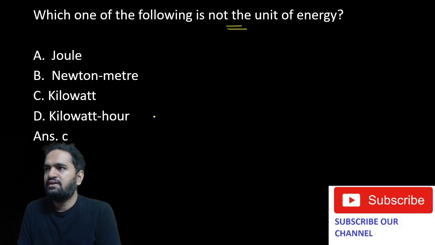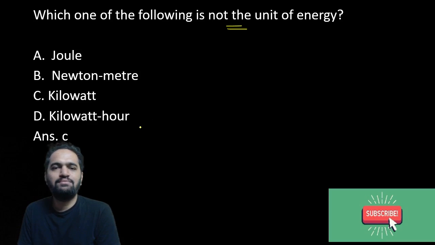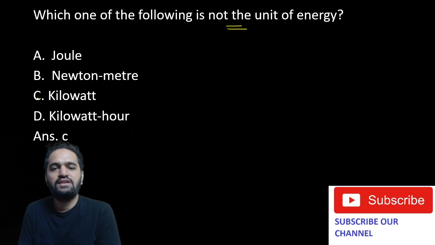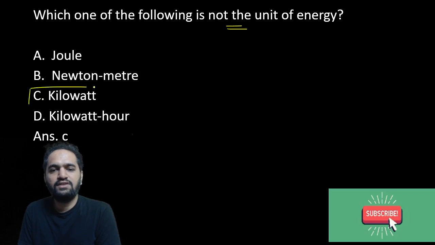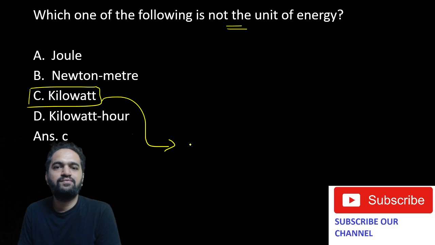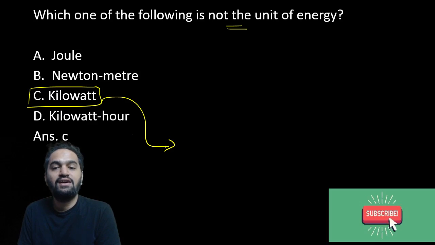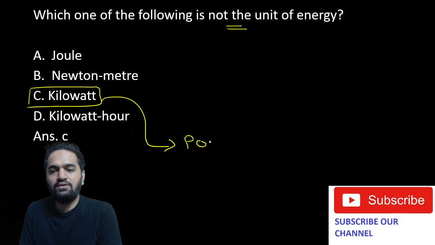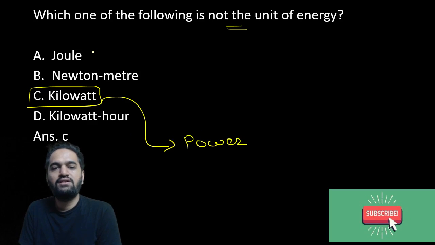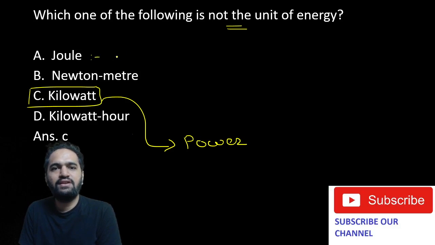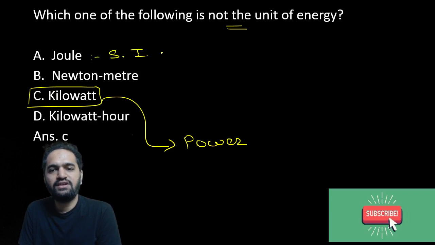Okay. So one thing you have to understand is the unit which doesn't belong in this case is kilowatt. The main one that doesn't belong is kilowatt, because you need to understand that kilowatt is the unit of power. Now what about joule? Joule is the standard unit of energy, so there is no issue, right? This is the standard SI unit of energy.